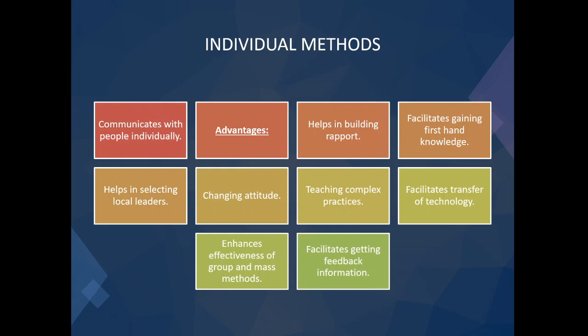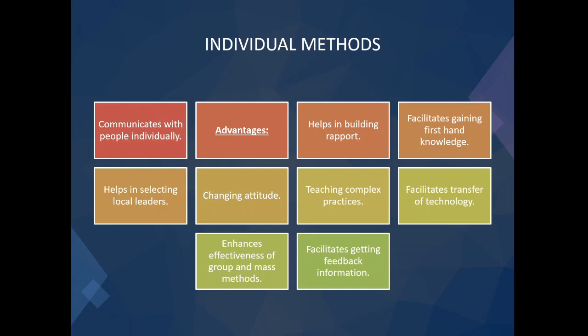Because we know that communication helps people with similar problems to come together and take concerted action. So at this junction, we need to see people individually to make them believe about what is happening, what is the present situation and what ought to be.